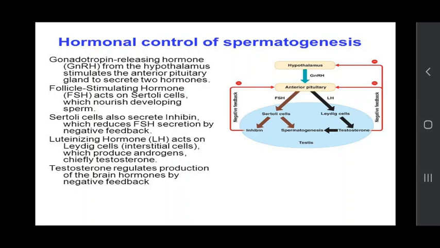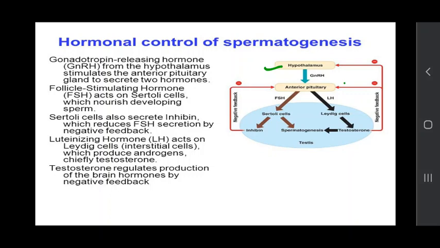Now hormonal control of spermatogenesis. Spermatogenesis is controlled by the anterior pituitary gland. All of you know anterior pituitary is the master gland. But above this master gland there is another master, that is named as the hypothalamus. Hypothalamus is a small region of our brain, located just near the pituitary gland.